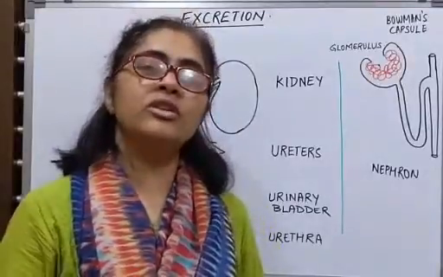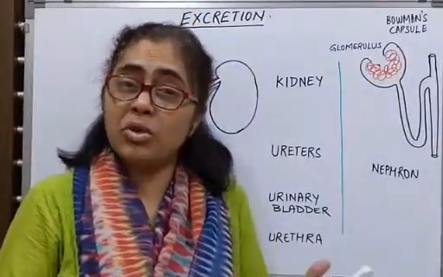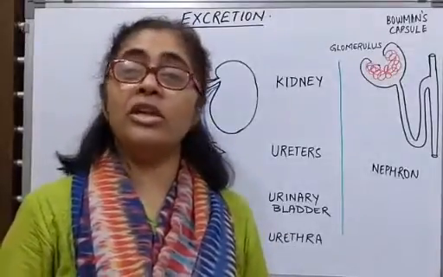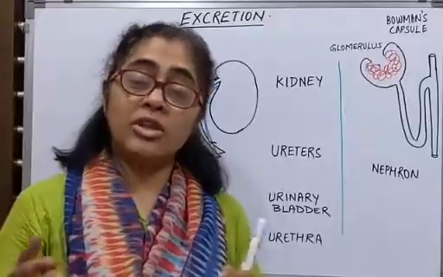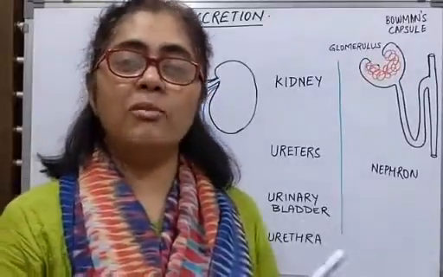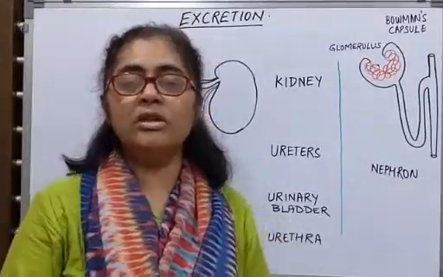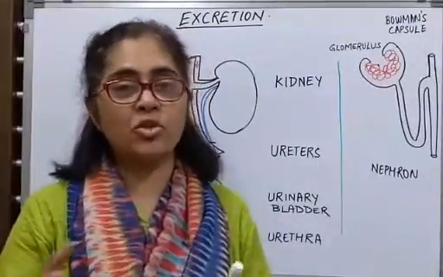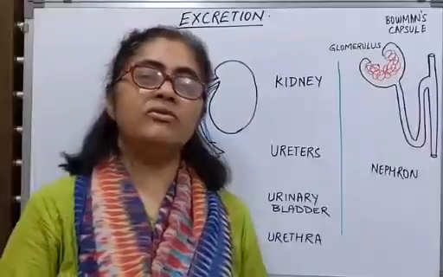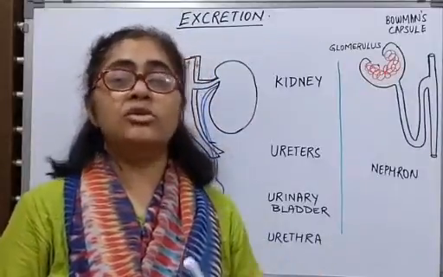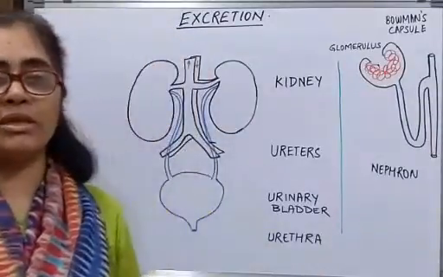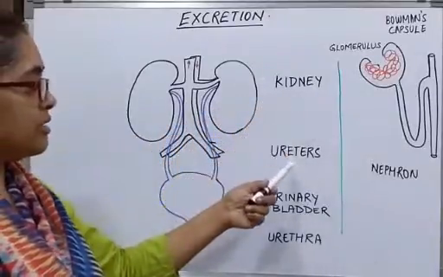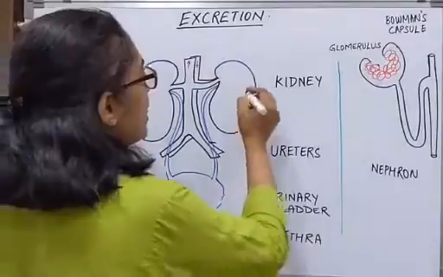Some simple unicellular organisms may use the process of simple diffusion to excrete the waste out of their body into the surrounding water. To carry out a similar function, a multicellular complex creature would require an entire set of specialized organs to perform the function. Now we come to the excretory system in human beings. The organs involved are a pair of kidneys, ureters, and the urinary bladder.